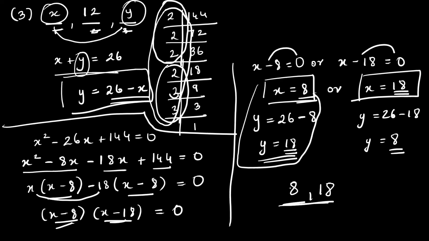Okay, so they're asking us to find the remaining two numbers. So our final answer will be, therefore the remaining two numbers are 8 and 18. Fine. We have one more sum remaining. Jay, I'll request you to watch the video again. And if you still have a doubt, I'll explain it again next time.